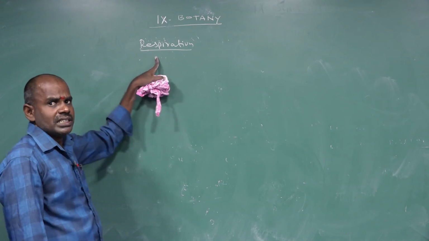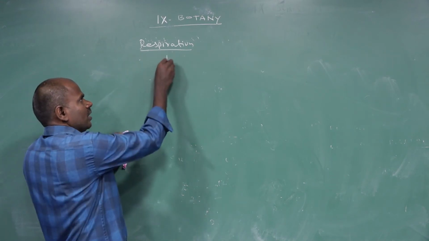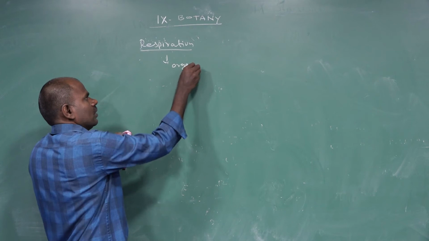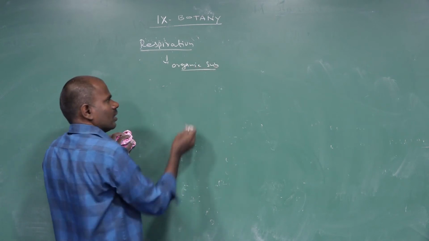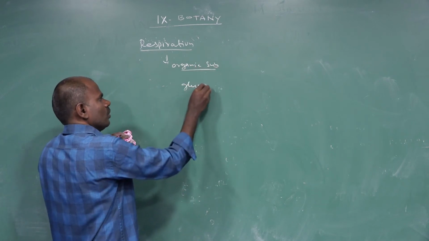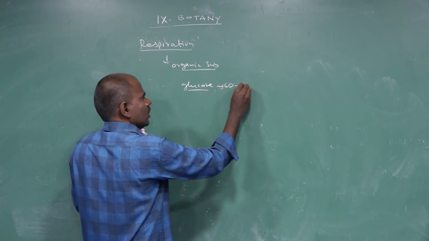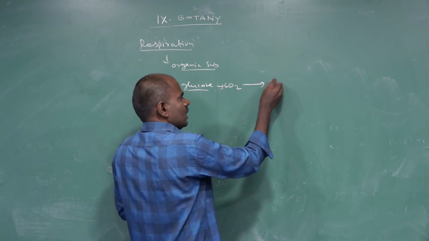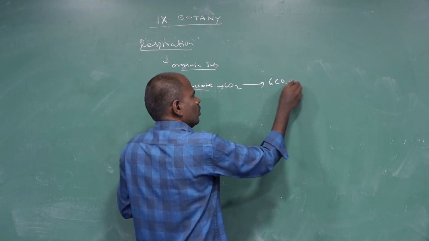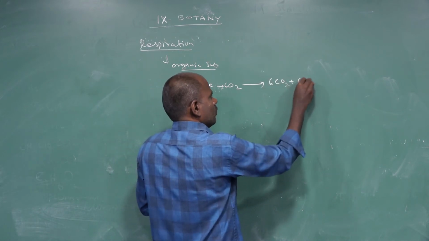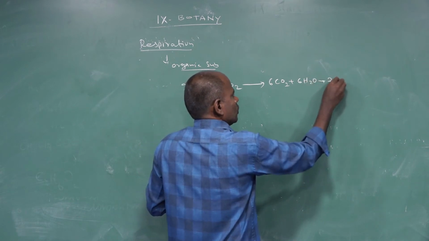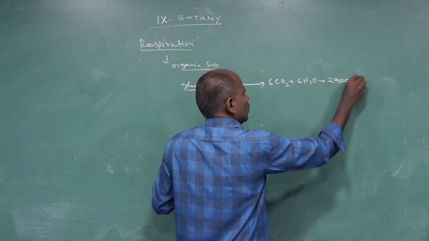Next one is respiration. So what is respiration? Any organic substance, for example glucose, consumes oxygen, 6 moles of oxygen, and releases 6 moles of CO2 plus 6 moles of H2O plus 2900 kilojoules of energy.